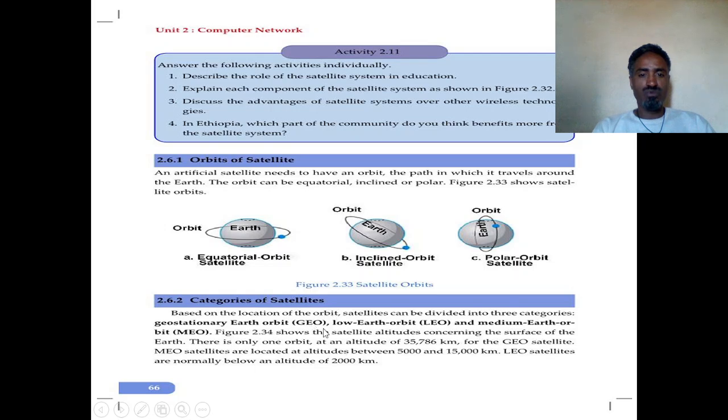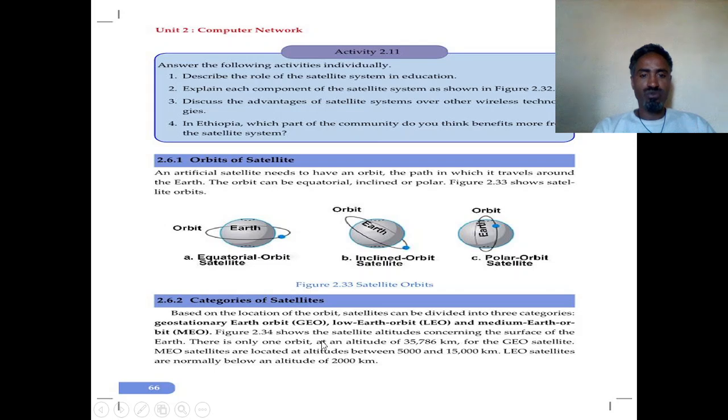When it is at a medium distance, far from the Earth up to the sky, we say it is a medium Earth orbit.